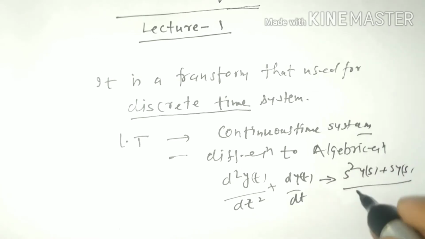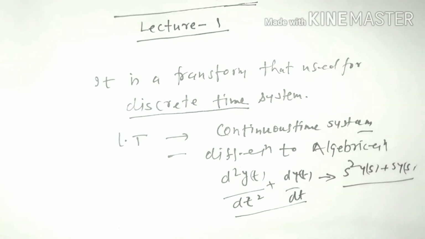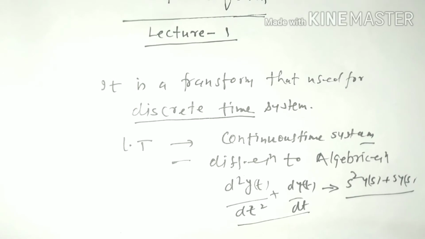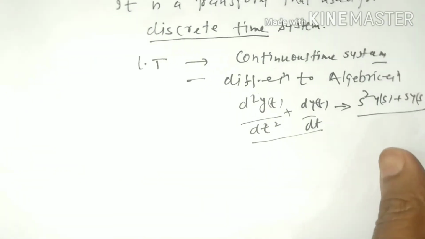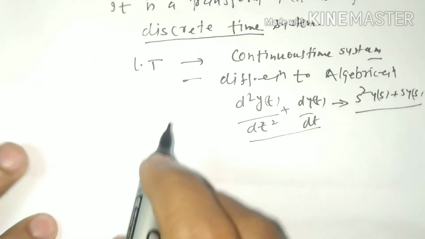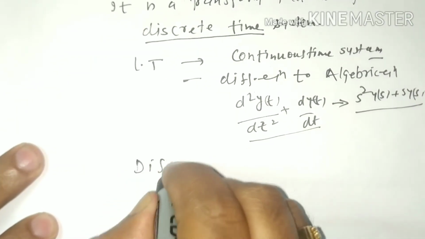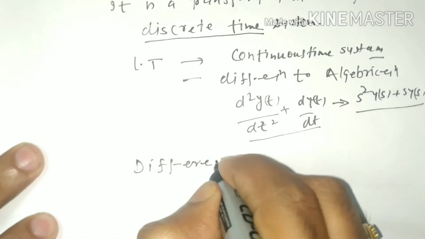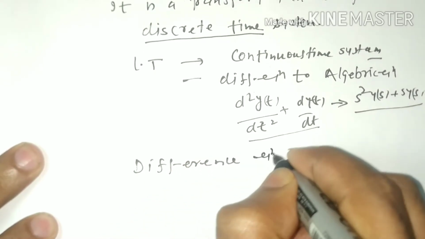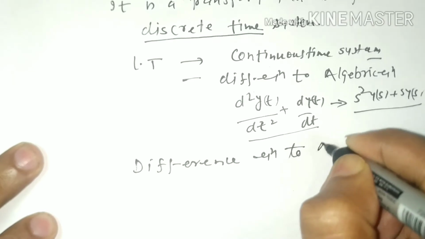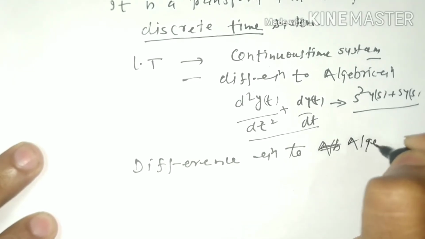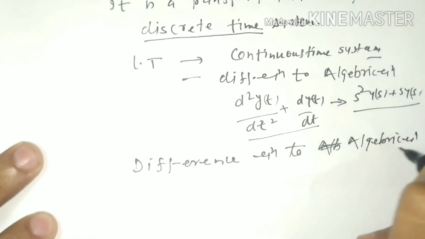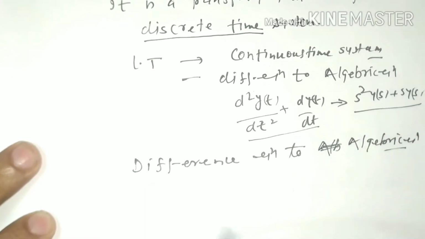It is algebraic equation, and the original will be differential equation. So Laplace transform converts differential equation to algebraic equation, but Z transform converts difference equation to algebraic equation. Detail we can see later.